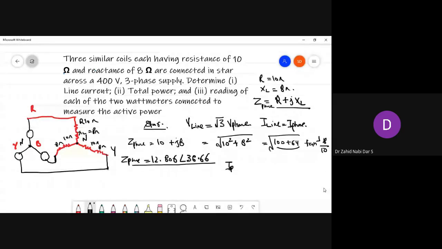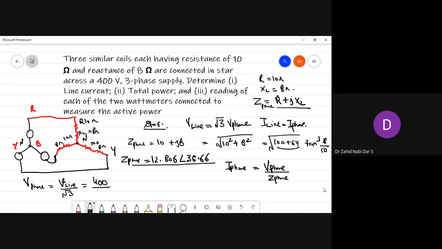So I phase value would be equal to how much? V phase by Z phase. But how much is V phase here? In star, V phase is equal to V line by root 3. V line is given around 400, so this is 400 divided by root 3. In class also I have done this problem, I think, but most of you are not able to do it. I'm not understanding why you are not able to do it. So 400 by root 3, how much value will you get? Around 230.94 volts. So from here you can calculate your I phase.